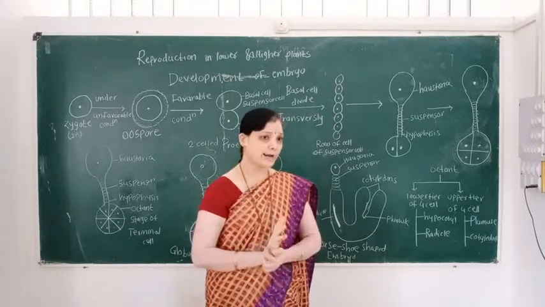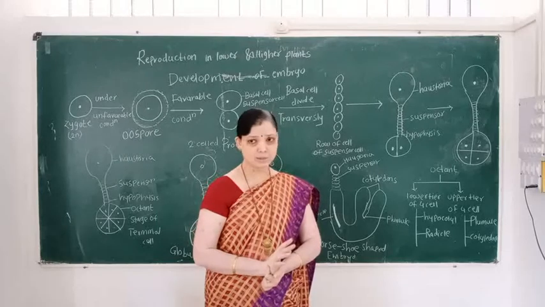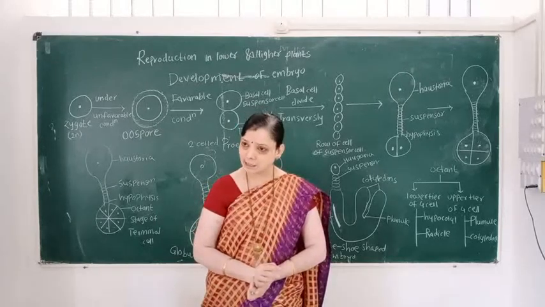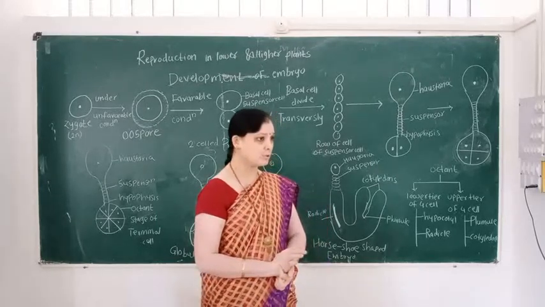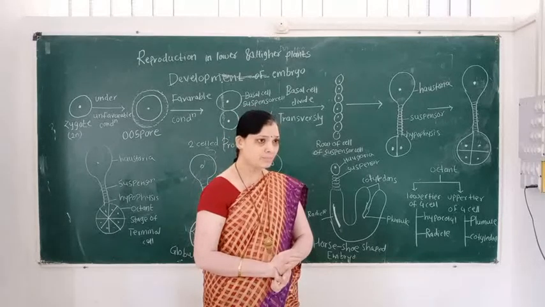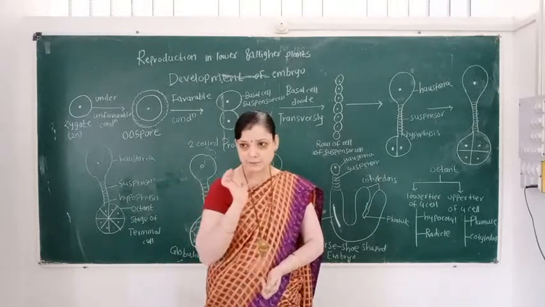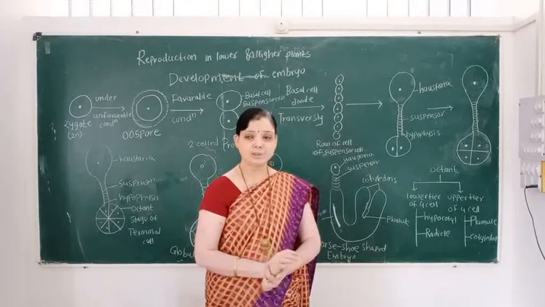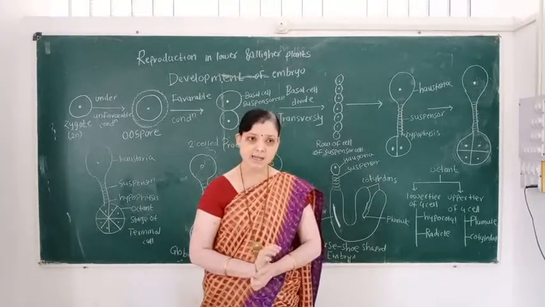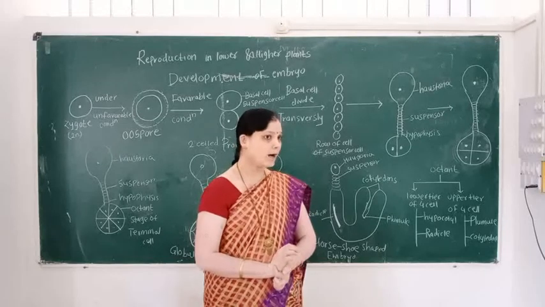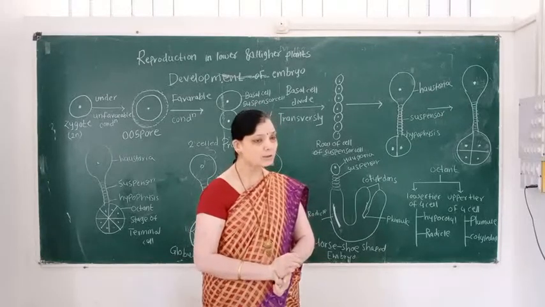In double fertilization, two products are available after the process of syngamy and after the process of triple fusion. The syngamy process gives rise to a product known as the zygote. How is the zygote formed?